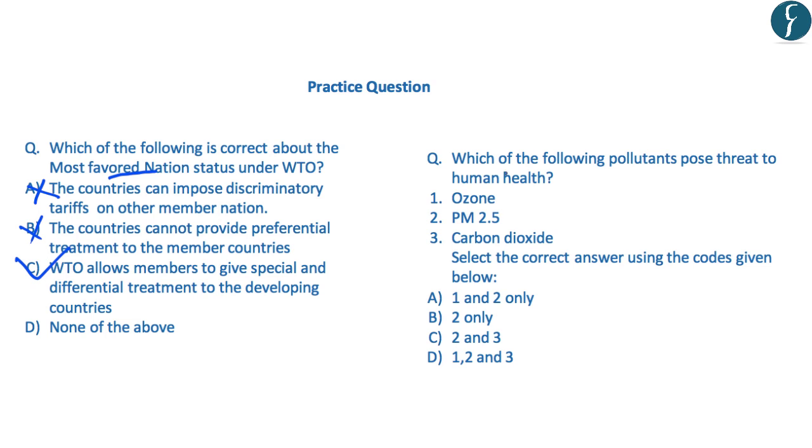The second question reads, which of the following pollutants pose threat to the human health? The first one is the ozone. The second is PM 2.5. And the third one is carbon dioxide. So here you should note that ozone and PM 2.5 are the pollutants which pose a threat to the human health, and carbon dioxide is not a pollutant. So that is why the answer is A, that is 1 and 2 only.